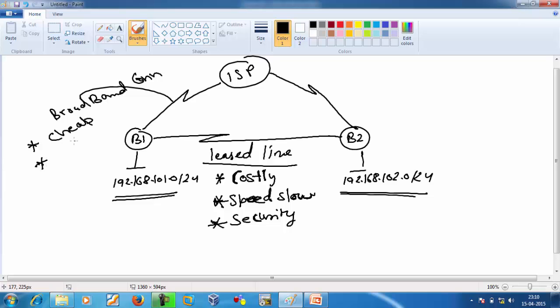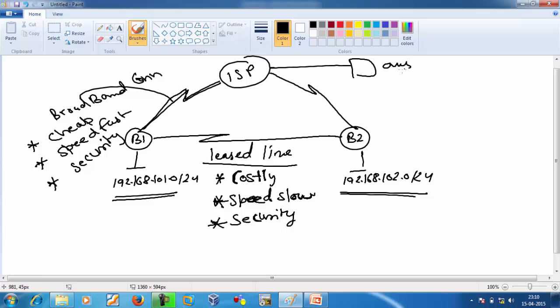Second, speed will be fast. And the third thing is a problem: security. The ISP is a platform where we can reach anyone, which is public. So anyone can easily reach us.